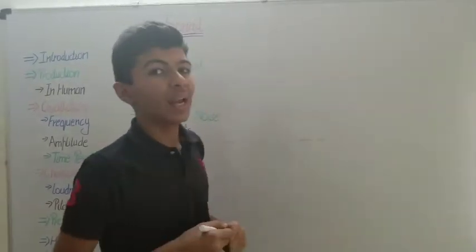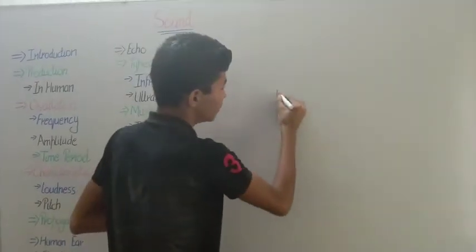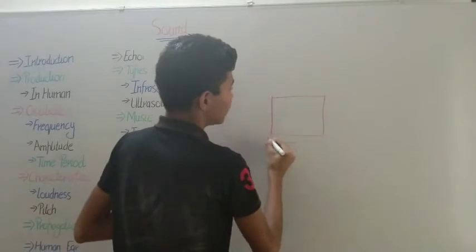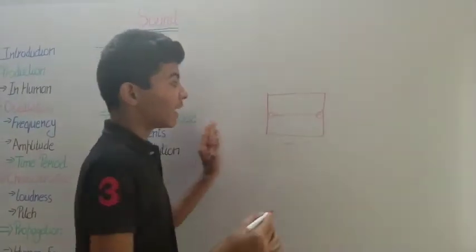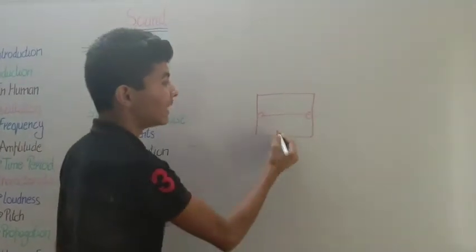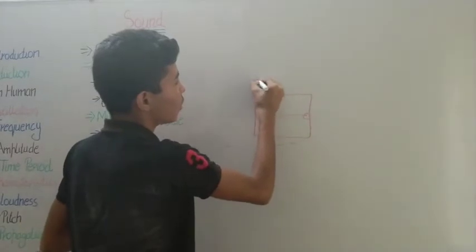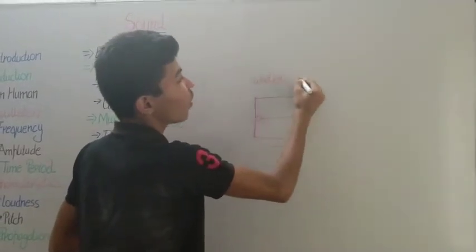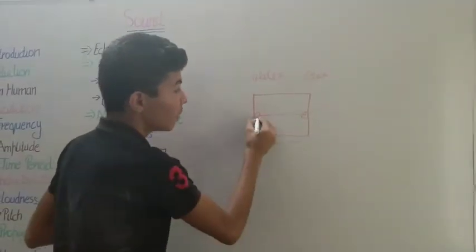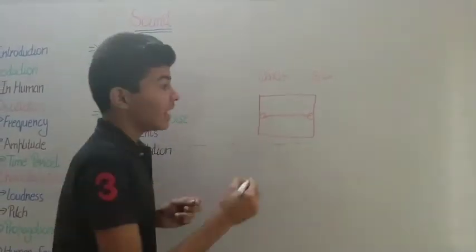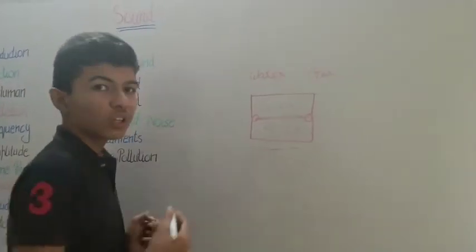The first method, where the particles themselves move, mainly takes place in fluids, that is liquids or gases, because there are not many particles between the one and another. So this is called the transverse wave.